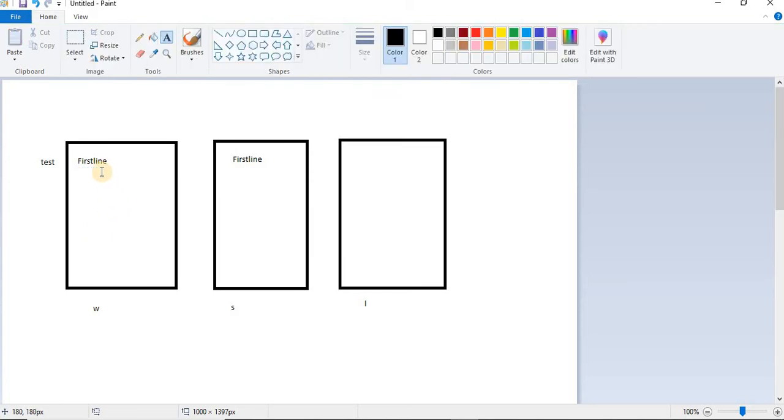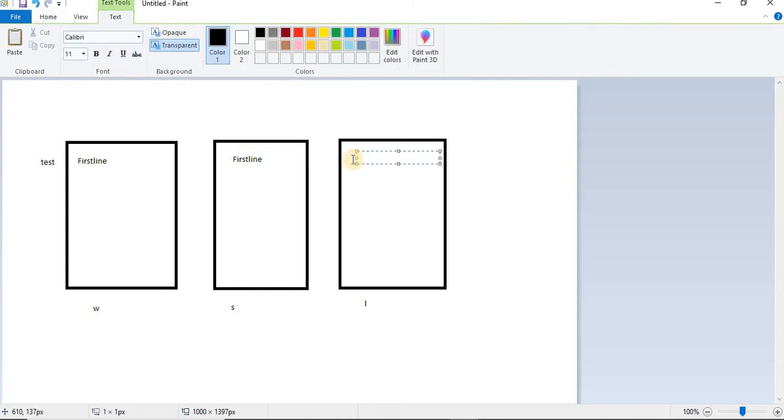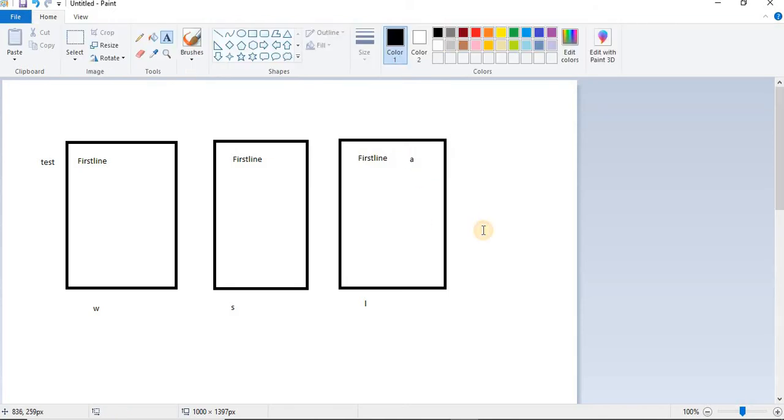What I've done next, I've done git add dot. So it has moved to the staging area with the data, the first line. Next, I've done git commit. When I've done git commit, it has moved to the local repository. At that time also the data will have the first line. The commit we have given as A.